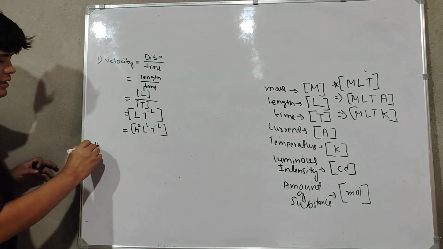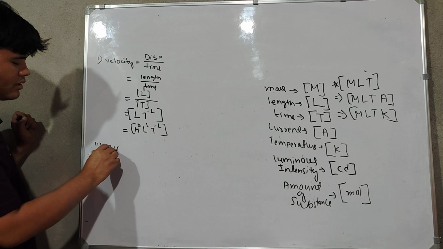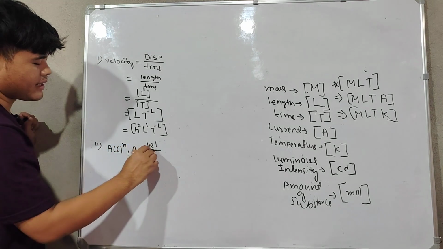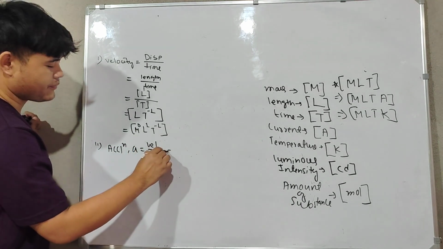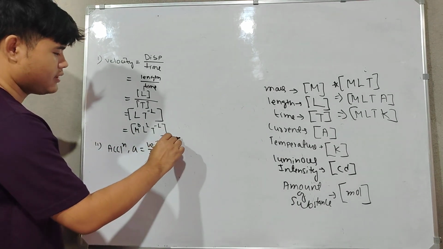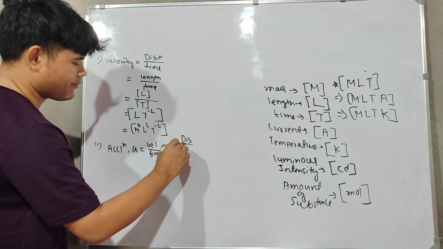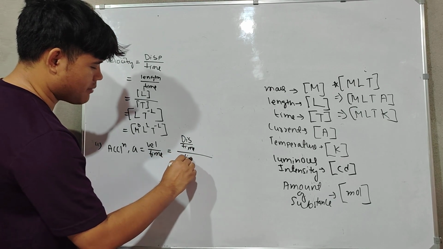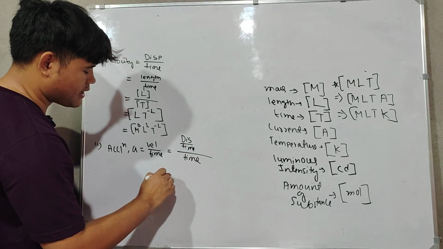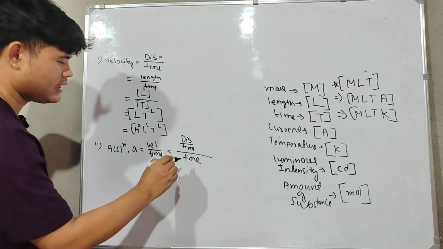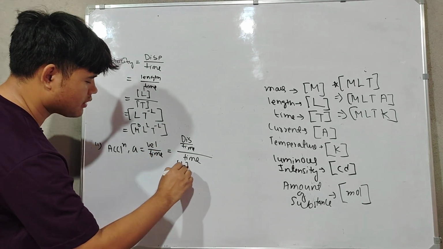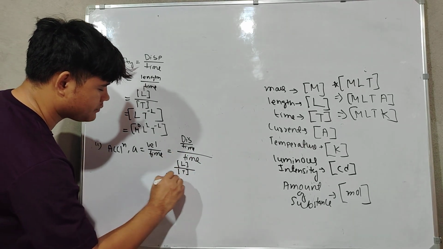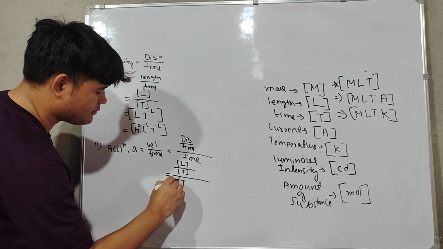Next we will find out for acceleration. Acceleration is velocity by time. The velocity, again, is displacement by time, and then within one more we have time. Displacement is length only, so directly capital letter L. Time is capital letter T. Next we have again time.